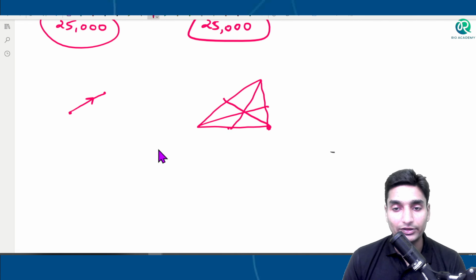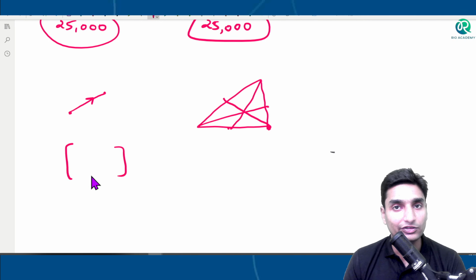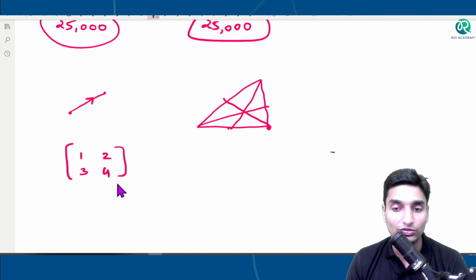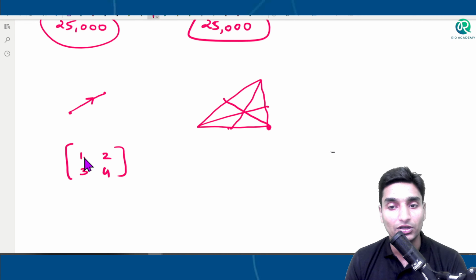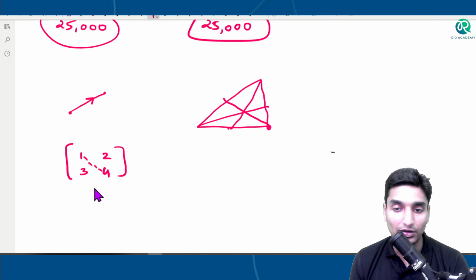Nonetheless, coming back to matrices, it is a square matrix. So in a square we can draw 2 different diagonals, with points 1 2 3 and 4. Suppose this is a square matrix, and if I draw this line in the square, it will be a diagonal.